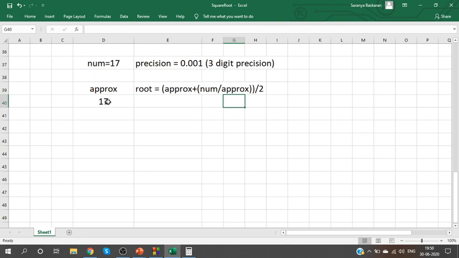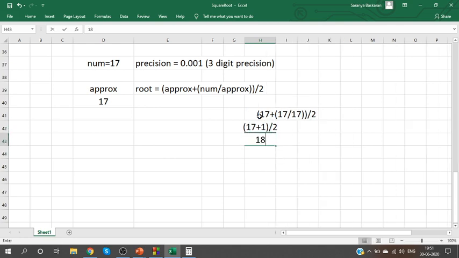Initially the approximate value is 17. So to calculate the root, use this formula. Substitute the values. Approx and num both are 17. So 17 plus 17 by 17, divided by 2, is nothing but 17 plus 1 divided by 2, so 18 by 2, which is 9.